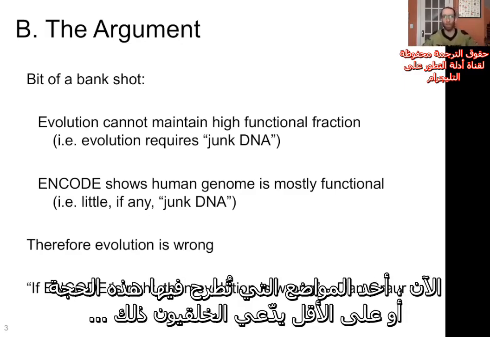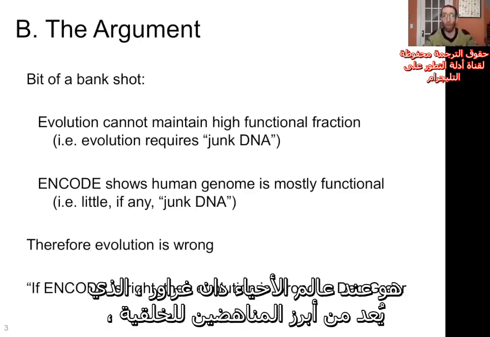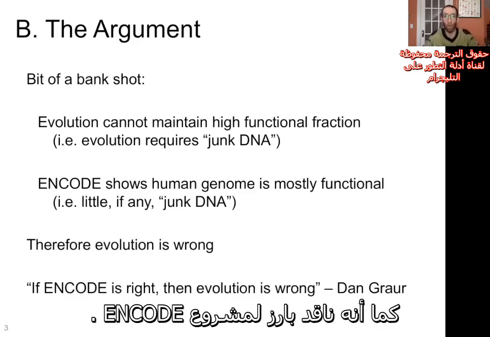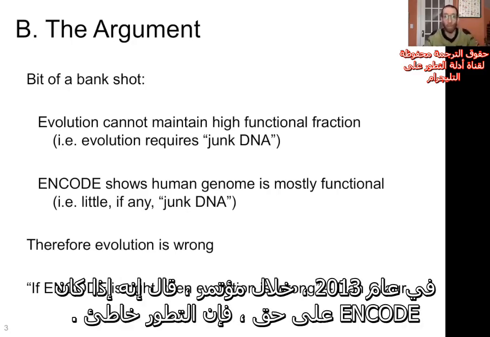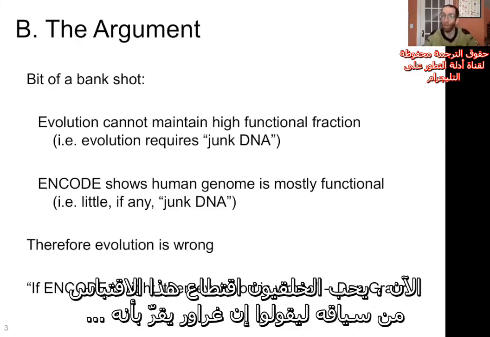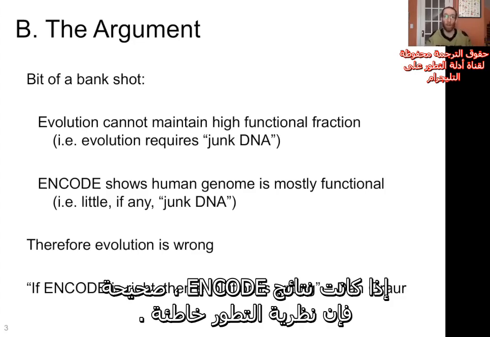Now, one place where you see this argument, or at least creationists will claim you see this argument, is from a biologist named Dan Graur, who is a very prominent anti-creationist and also a very prominent critic of the ENCODE project. In 2013, at a conference, he said that if ENCODE is right, then evolution is wrong. Now, creationists love to lift this quote out of context to say that Graur acknowledges that if the ENCODE findings are correct, then the theory of evolution is wrong.